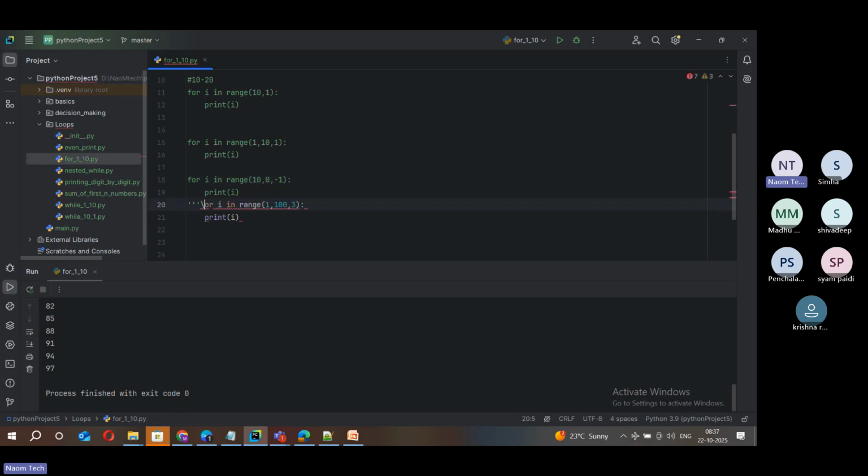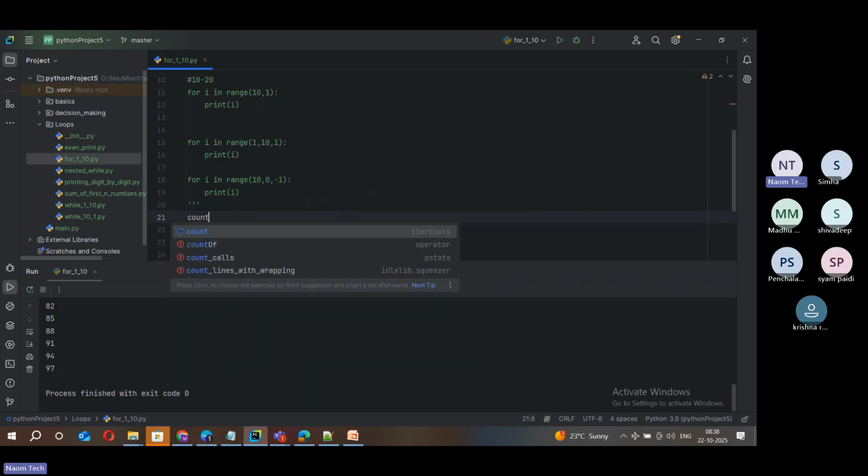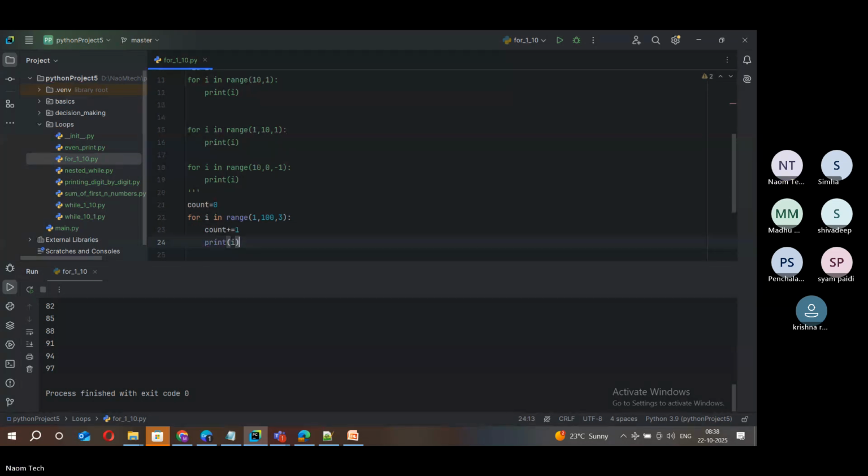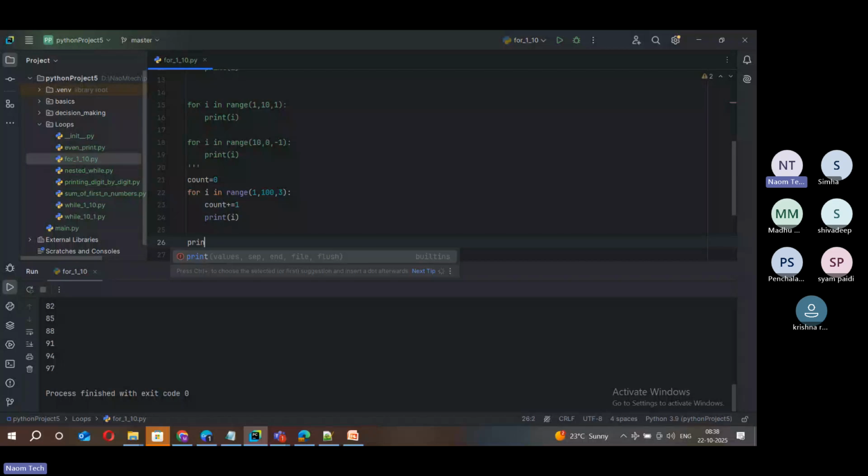You can just declare a simple variable here, a count variable, count equal to 0. And then every time this is printed, you can simply say count plus equal to 1. And then you can just print that.